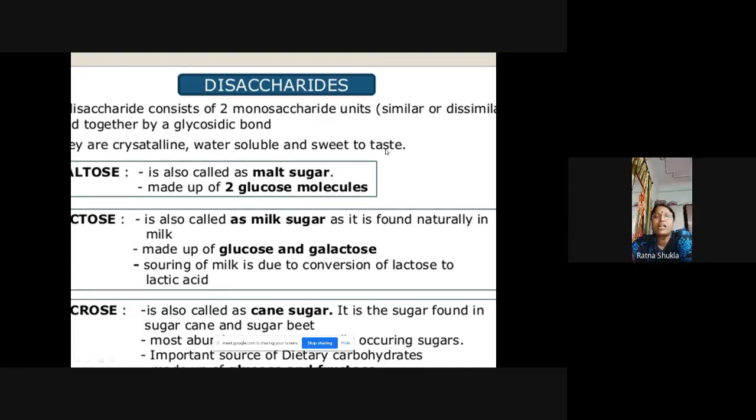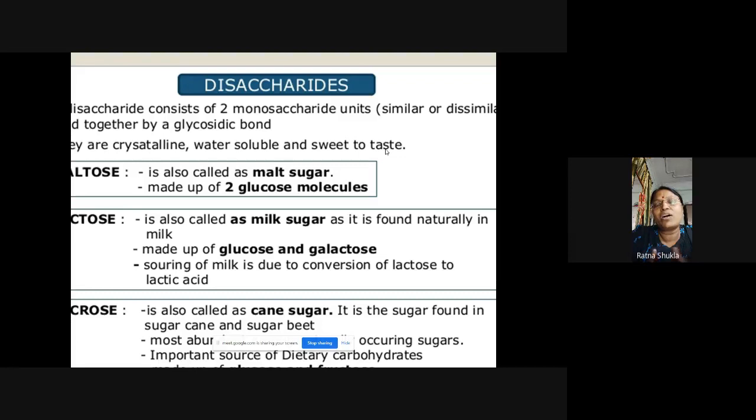Next is lactose. Lactose is the milk sugar, and it is made up of glucose and galactose. One glucose molecule and one galactose unit combine and form lactose. So lactose is the sugar of milk. Souring of the milk is due to the conversion of lactose into lactic acid.